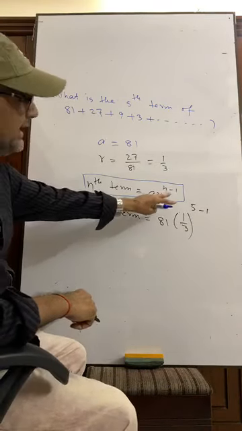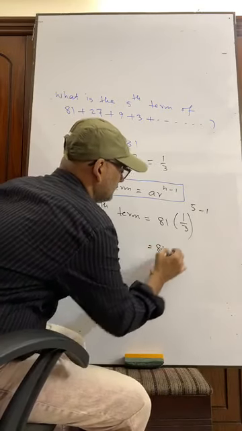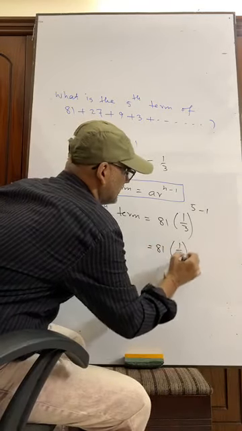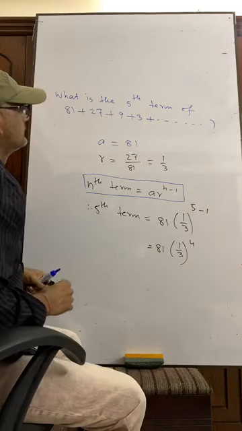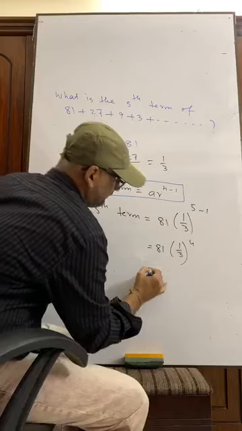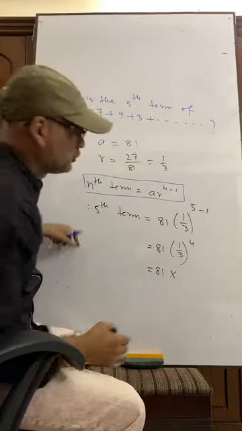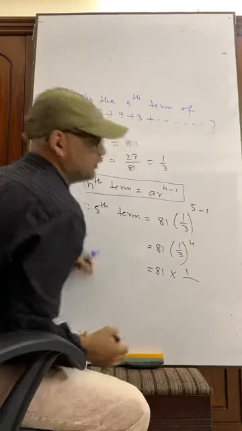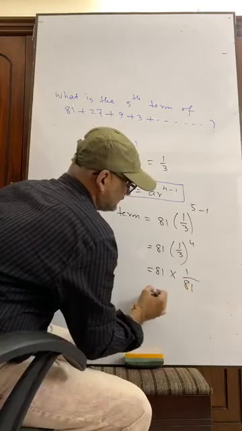This is the formula, n minus 1, that is 81 into 1 by 3 whole to the power 4. That means 81 into 1 to the power 4 equals 1, and 3 to the power 4 equals 81. So our answer is 1.